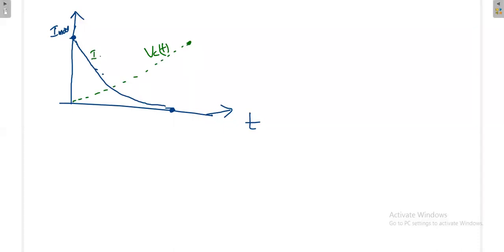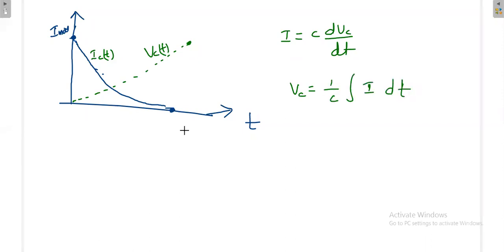This is the current across the capacitor at any point of time, that is iC(t). Okay, so this is the nature of the voltage and current in the capacitor. Again, you can relate this equation with the help of that differential equation, because at any point of time i is equal to C dVc/dt, or Vc is equal to 1/C integration of i dt. So this is the simple relationship between these two.